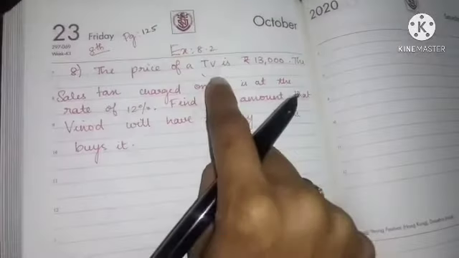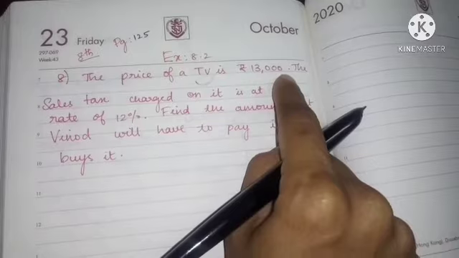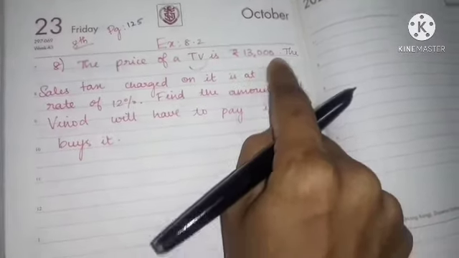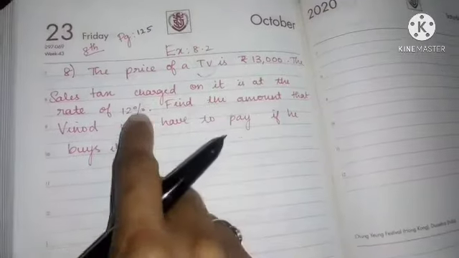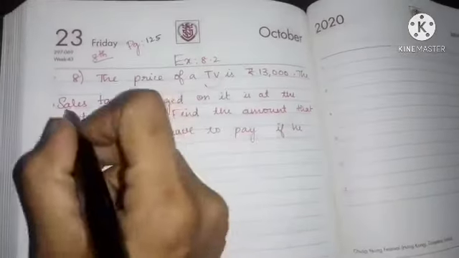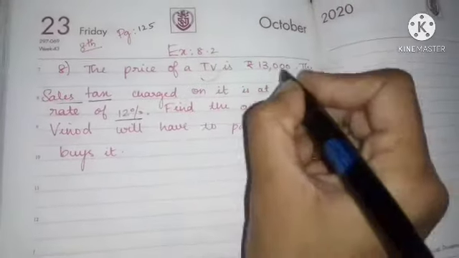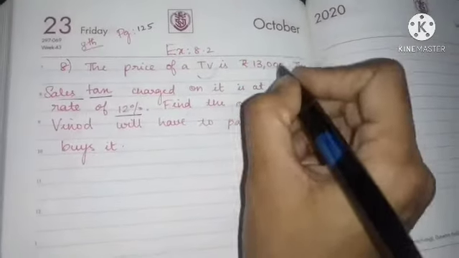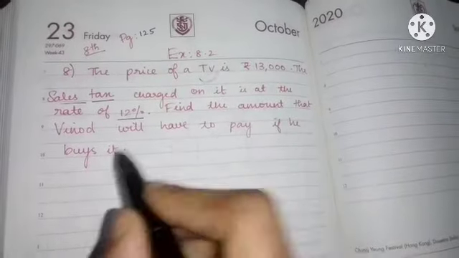The price of a TV is rupees 13,000. So what is the actual price of a TV? It is 13,000. The sales tax charged on it is at the rate of 12%. So what is the tax they are charging? The tax is 12% of the TV amount. Find the amount that Vinod will have to pay if he buys it.